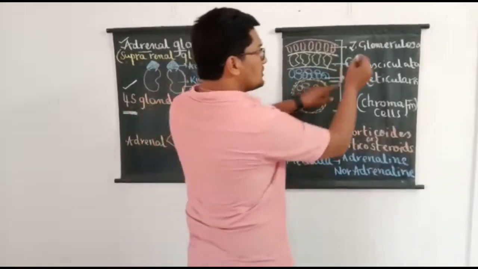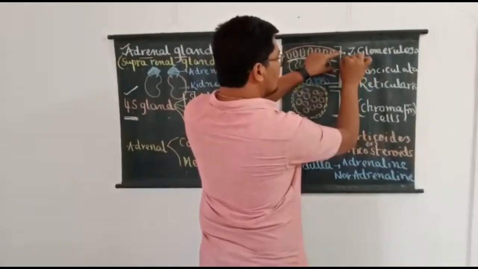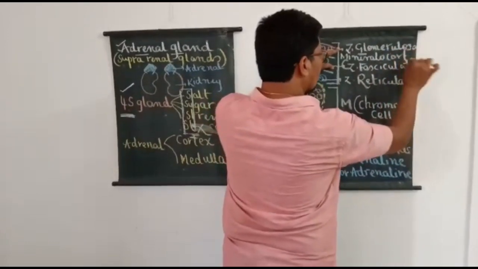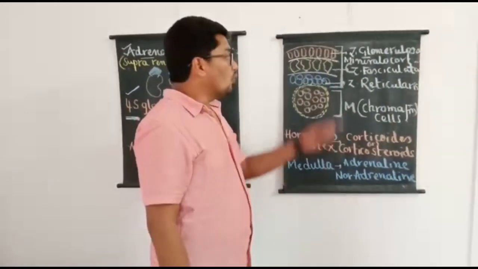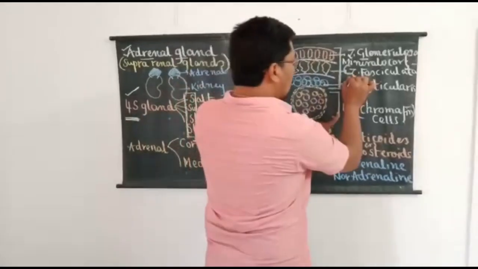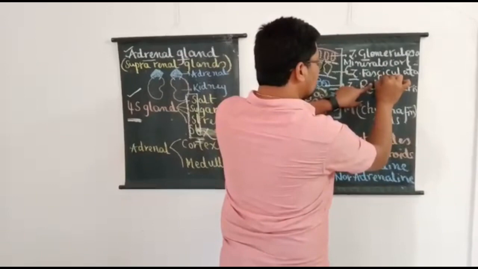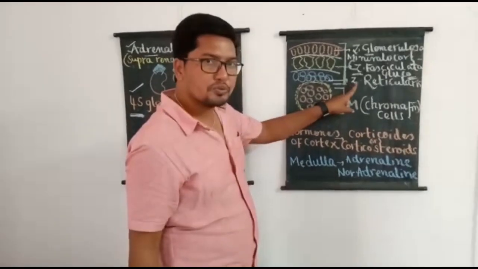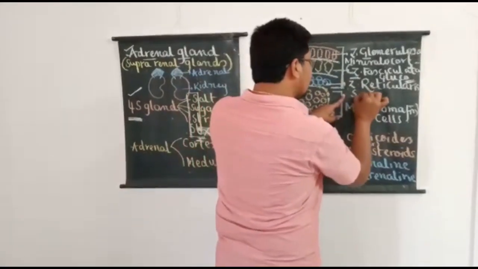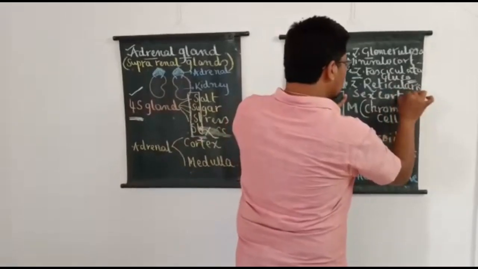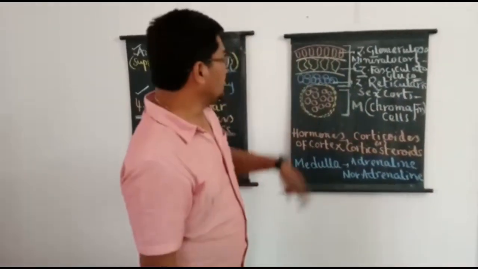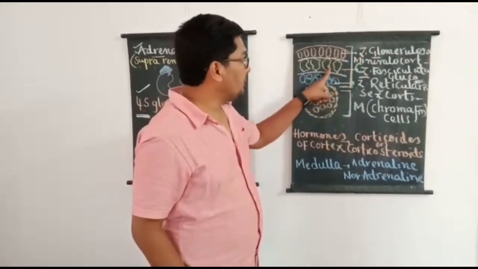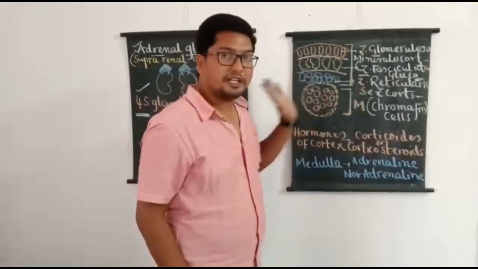And hormones of zona glomerulosa are called mineralocorticoids. Why, I will explain later. And hormones of zona fasciculata are called glucocorticoids. And finally, hormones produced by zona reticularis are called sex corticoids. So with this, I want students to remember, in the adrenal cortex, how many regions are present? Outer zona glomerulosa, middle zona fasciculata, inner zona reticularis.